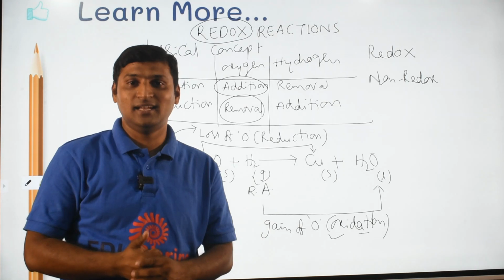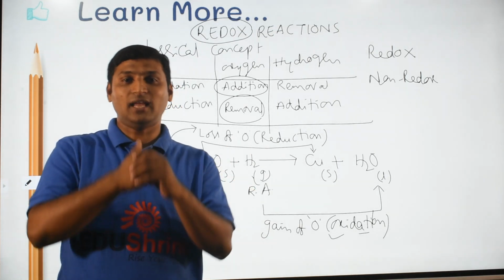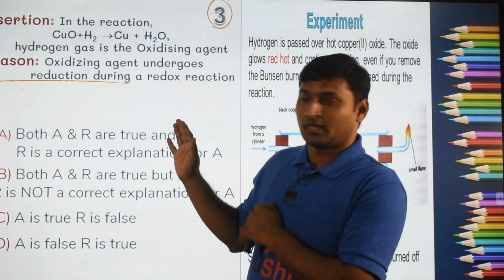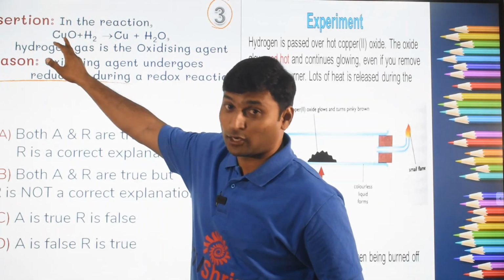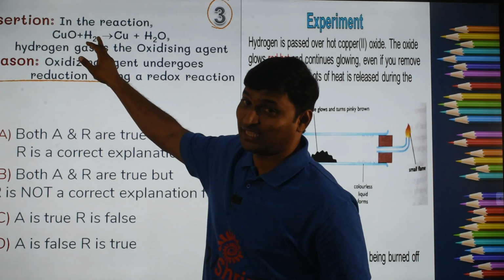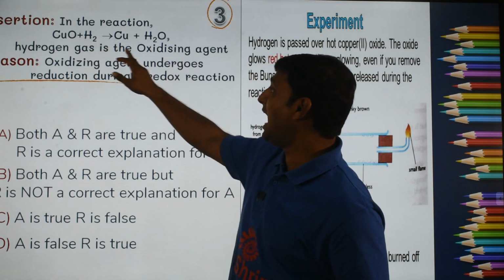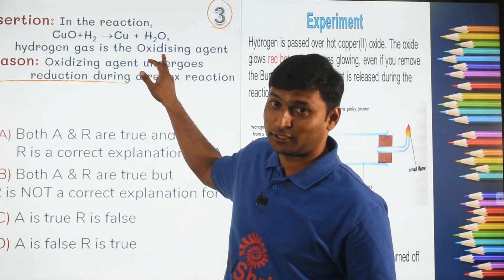With this knowledge, let us understand the answer for that question, that is example number 3 under our assertion reason questions. Now come back to the question. We concluded that cupric oxide is undergoing reduction, so it is an oxidizing agent, and hydrogen is undergoing oxidation, hence it is a reducing agent, but here he is calling hydrogen an oxidizing agent. So the assertion is a wrong statement.